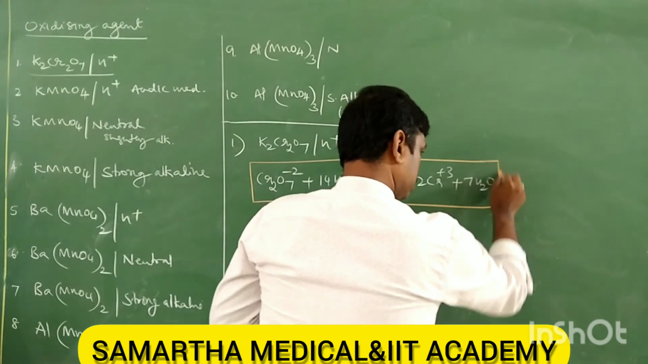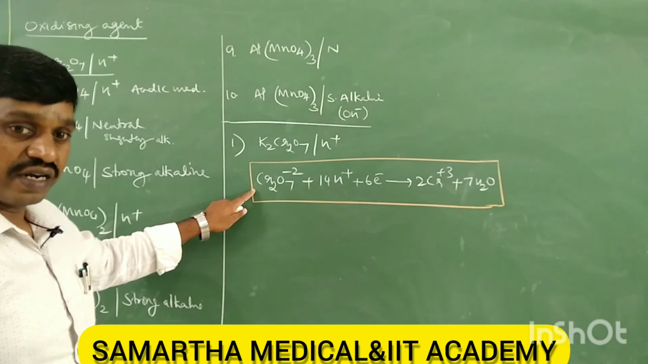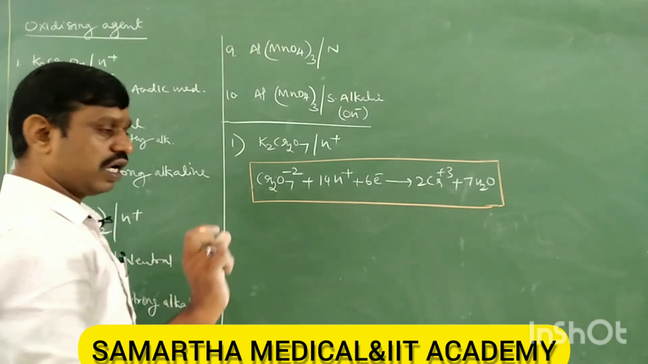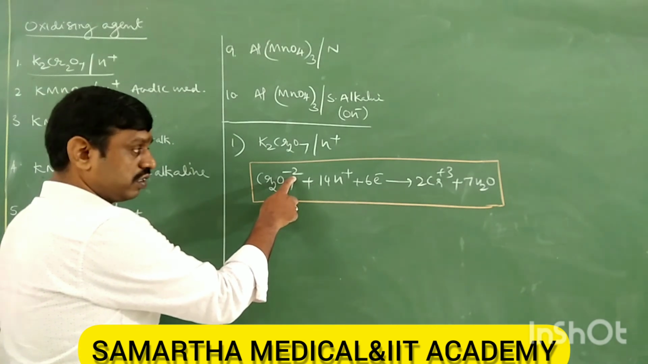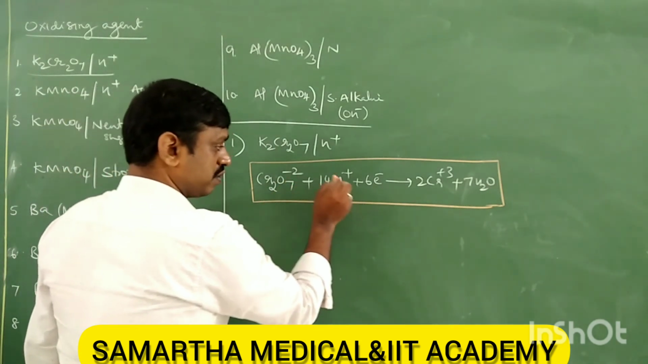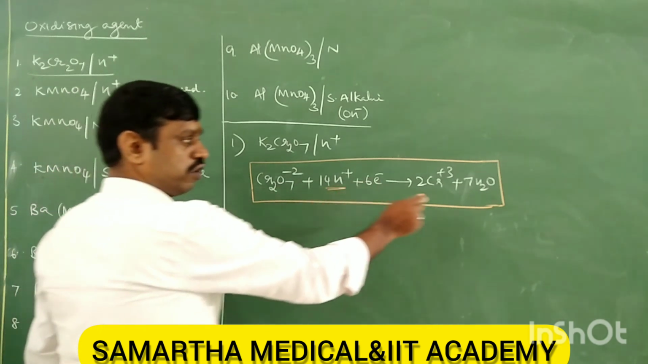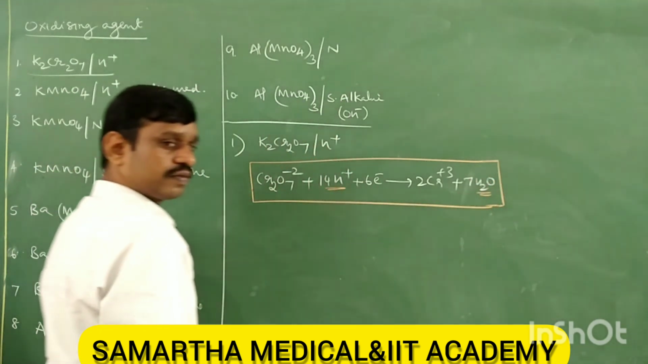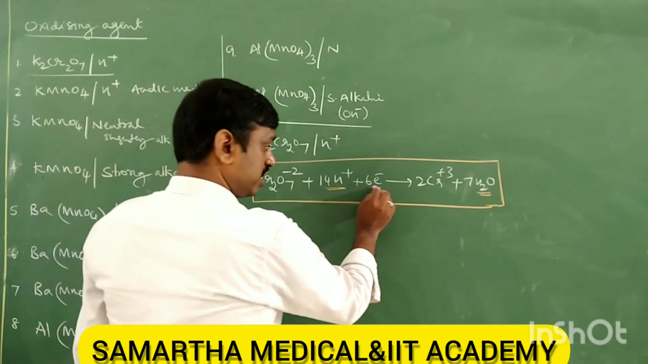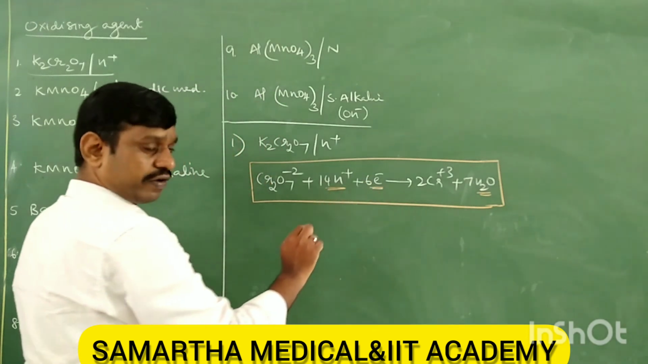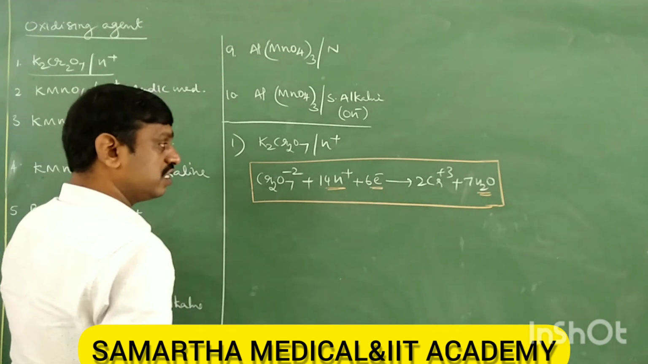It is important even for balanced redox reactions. See, Cr2O7 2 minus is a dichromate ion. Now we have taken 14H plus because 7 oxygen, 14H plus, it forms 7 water. So this is removed, and it requires 6 electrons. For balancing, 6 electrons must be added so that this reaction will be balanced.